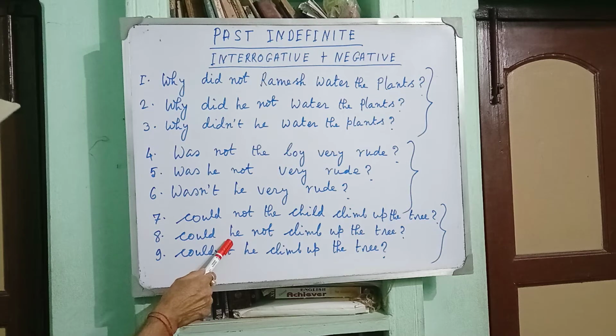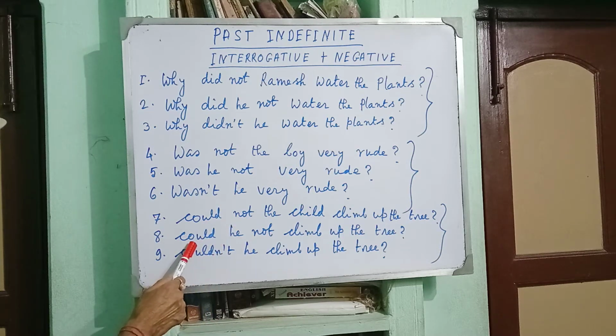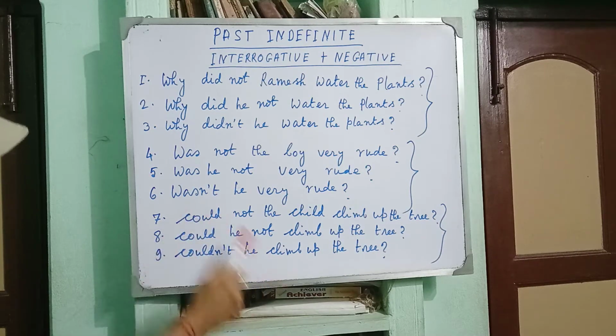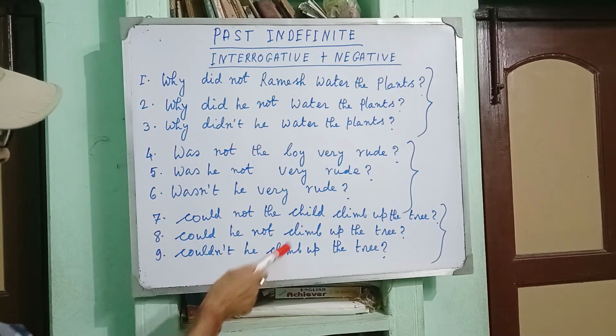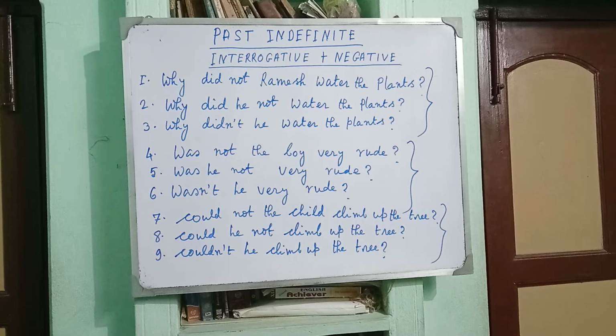You see that could, auxiliary verb or modal verb, precedes the subject and is followed by the negative form not, and climb up is the principal verb and it is the present form of the verb. Clear?